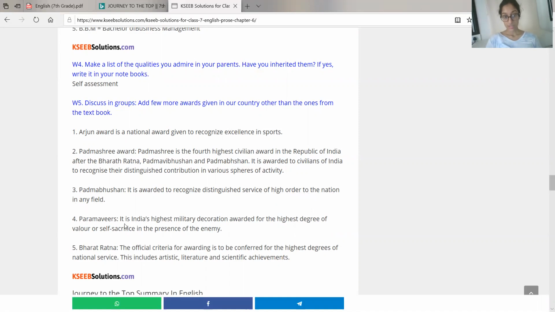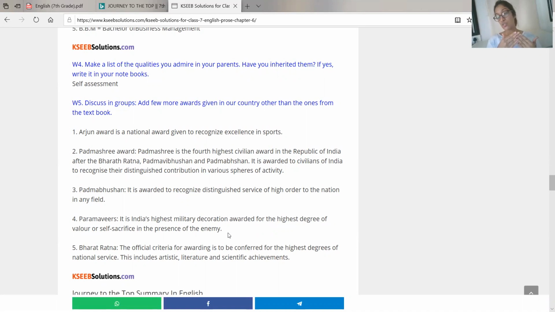Next, Param Vir Chakra. It is India's highest military decoration awarded for the highest degree of valor or self-sacrifice in the presence of the enemy. So Param Veer, as the name suggests, means strong, brave. So this award is given to the military people, the Indian army.